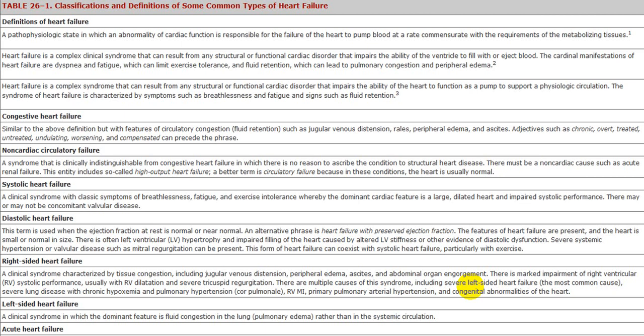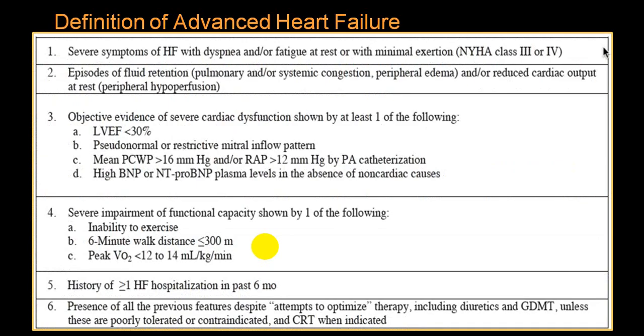Here there are a lot of different terms which are utilized: congestive heart failure, non-cardiac circulatory failure, systolic heart failure, diastolic heart failure, right-sided heart failure, left-sided heart failure, acute heart failure, acute decompensated heart failure, etc. These are all the terms which are utilized. Some of those terms we will use as we come across them in the next slides.